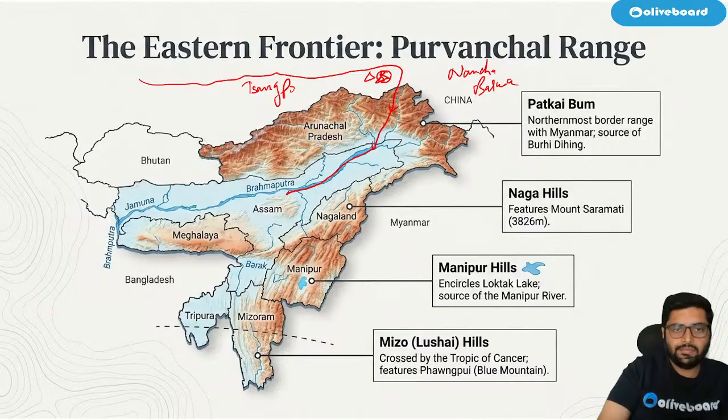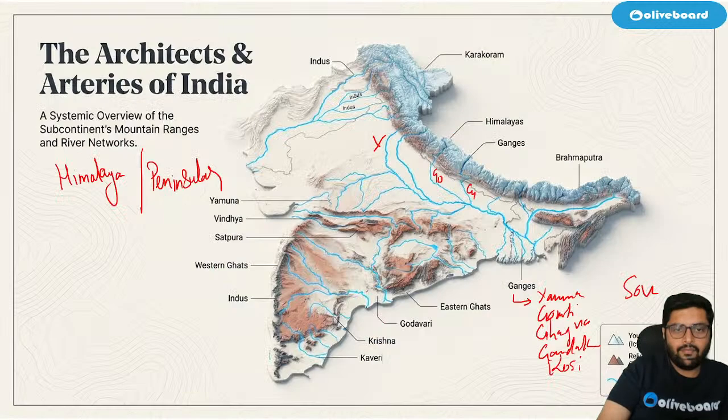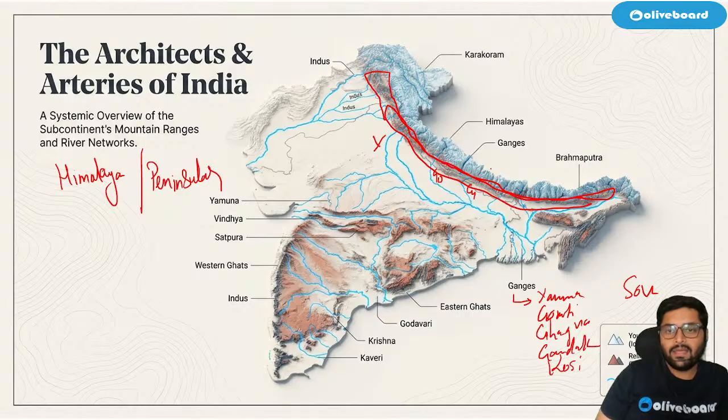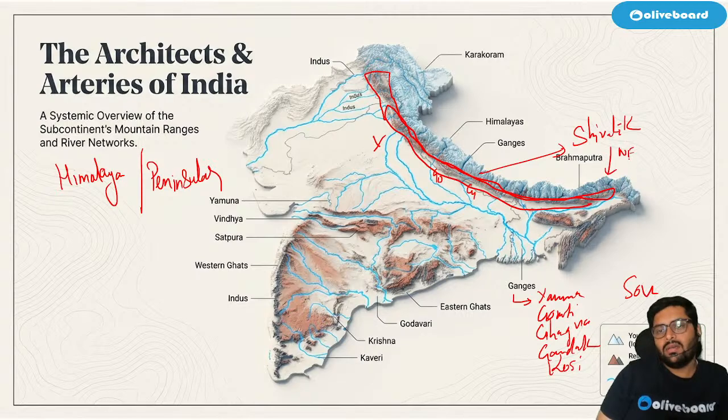Now, when we talk about Himalayas, this part of Himalayas, can you see this part? This brown part, this is going till here. Am I right? This part. This is extension of Shivaliks only, which in northeast part is known as Purvanchal.